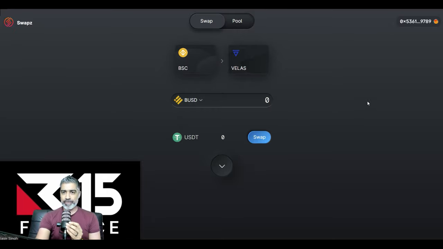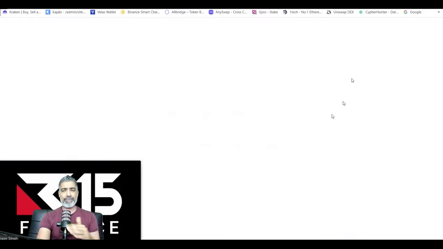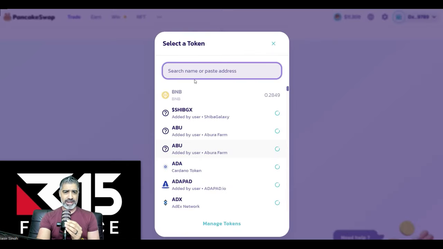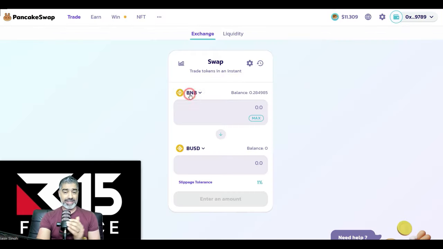So what we're going to do, a couple of steps. I'm doing it like this deliberately because sometimes people don't realize there's a few steps involved. So we are going to buy some BUSD first. Let's just get some BUSD, because this is the new world. This is the decentralized world where there's no middleman.